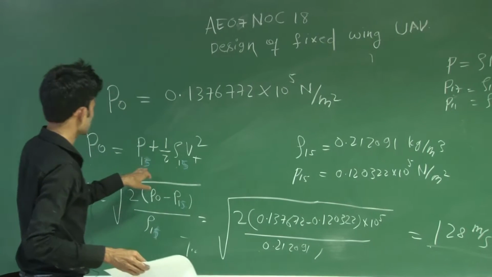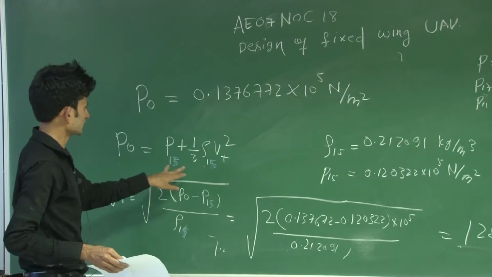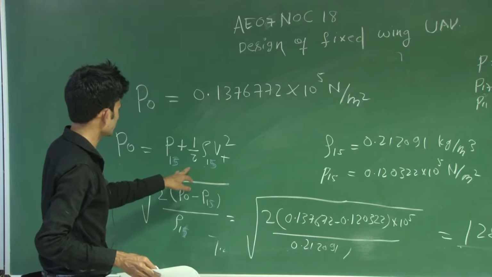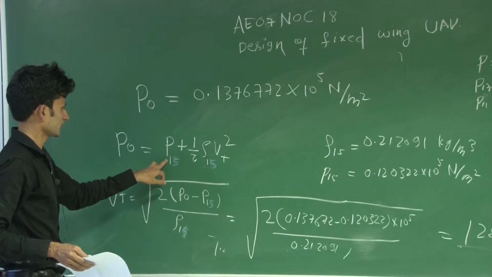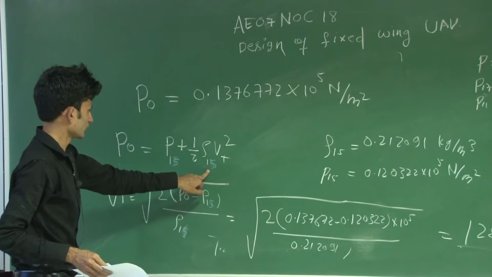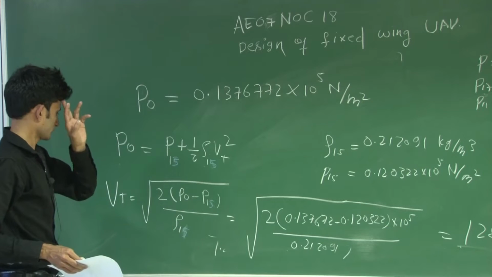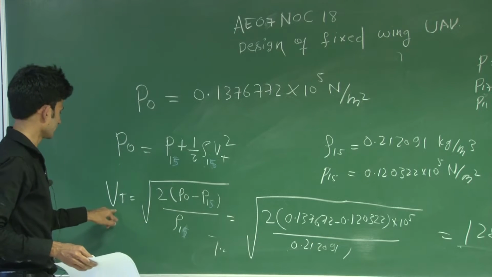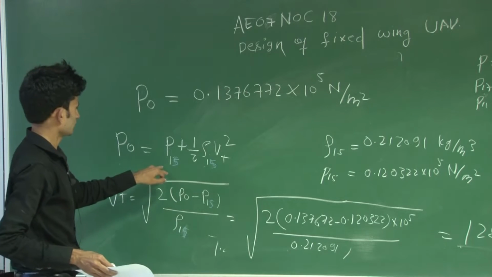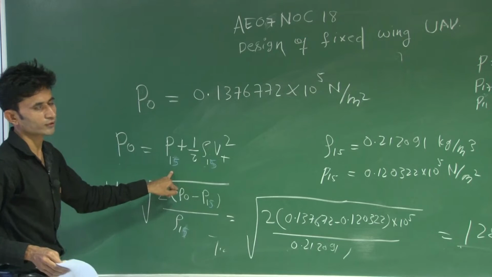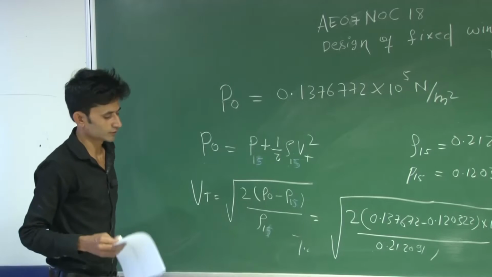The purpose is to know this formula, but also the significance of it and where you can make mistakes. You have to remember that you must calculate the pressure and density at 15 kilometer, and only then can you find the true speed at 15 kilometer. If you decrease the density, then the true speed will increase. This equation is valid for Mach number less than 0.3 in compressible flow. This thing you have to keep in mind.